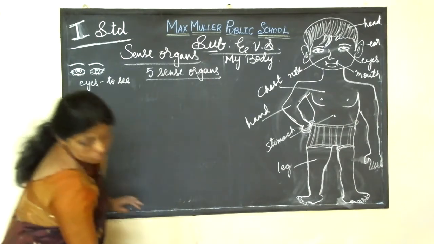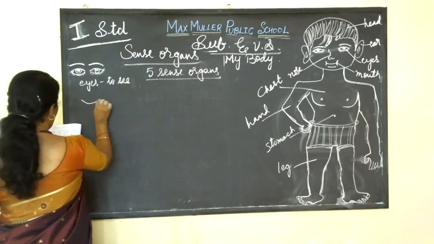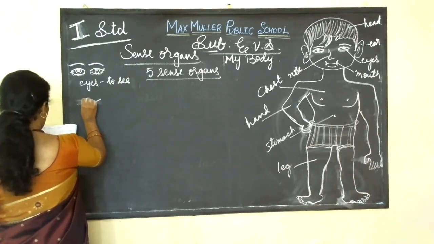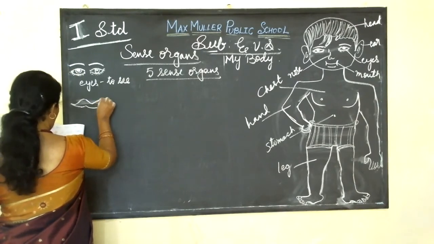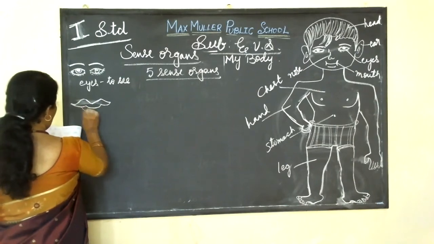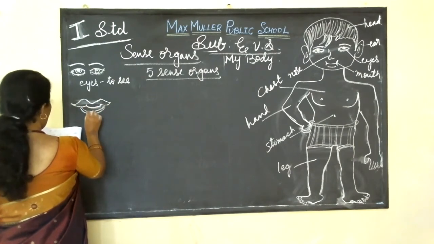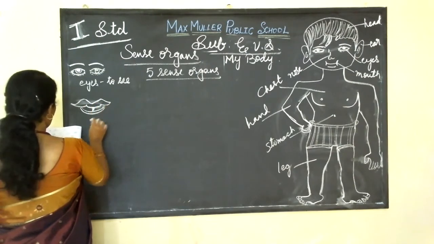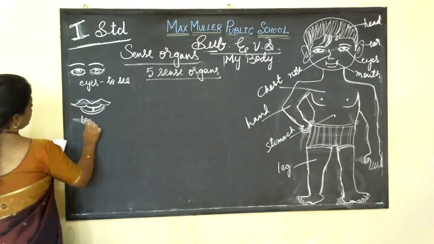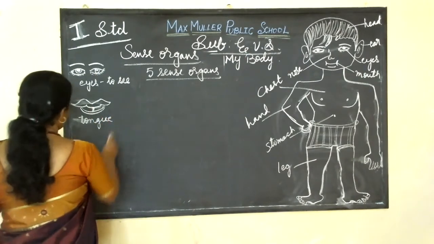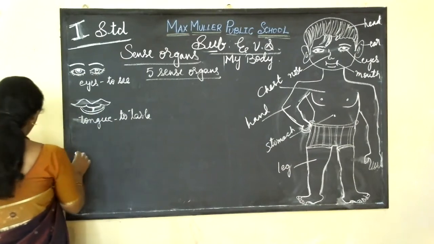Mouth. This is our mouth. Tongue. Okay. Tongue to taste, to taste the food. Then nose.